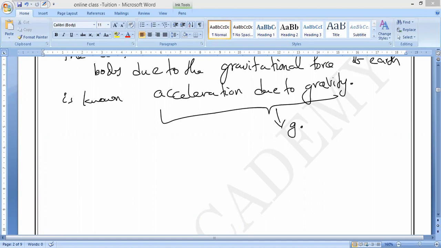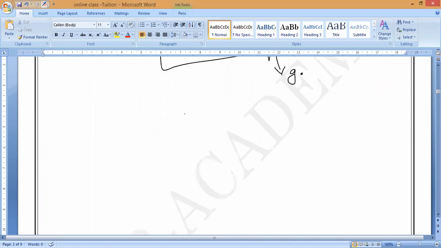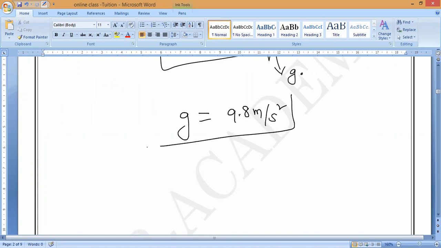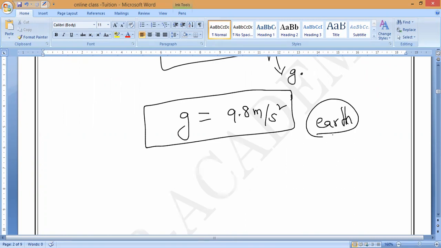Do you understand, guys? So acceleration due to gravity g is equal to 9.8 meter per second square. This is a fixed value for Earth, not for other planets. Is it okay, guys? For Earth, due to the gravity of Earth, it is equal to 9.8 meter per second square.